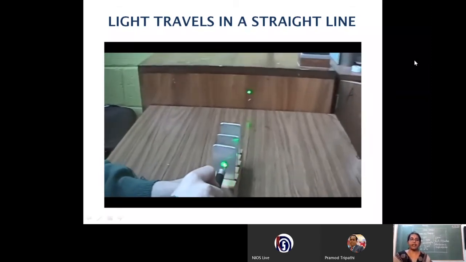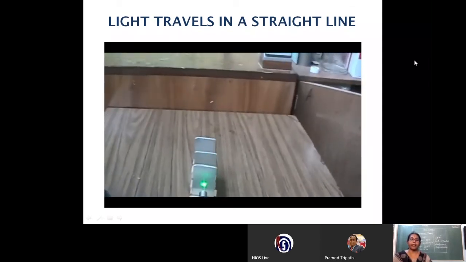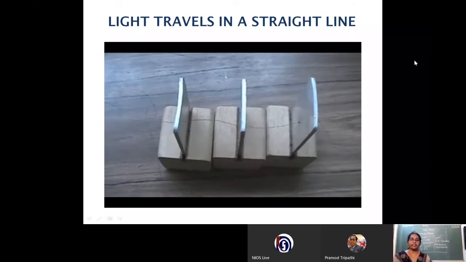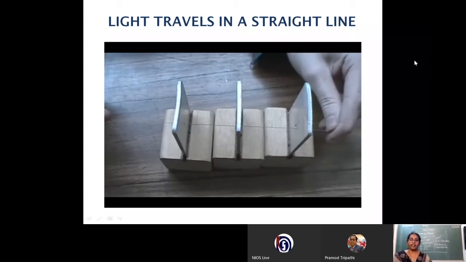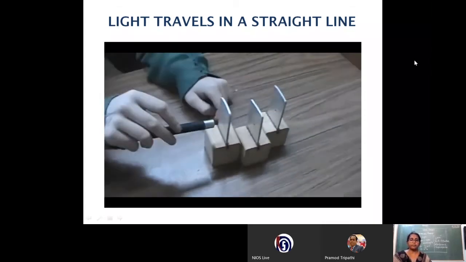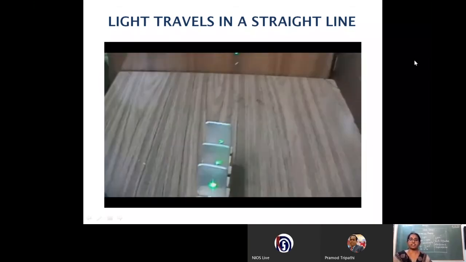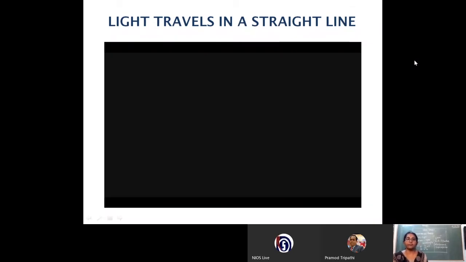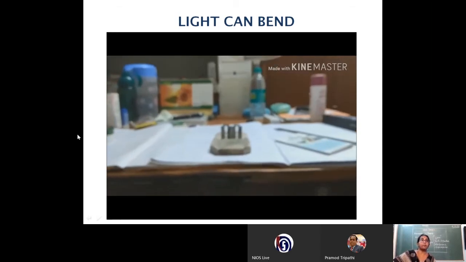Take a laser light and illuminate one of the slits. You can see the brightness of that particular slit, green color, on the other side, and all the three slits are in one line. Now displace one of the screens and again illuminate the first slit. We cannot see the light on the other side. What does it prove? Light can travel in a straight line. Also, light can bend.